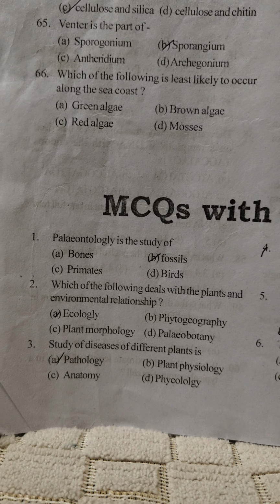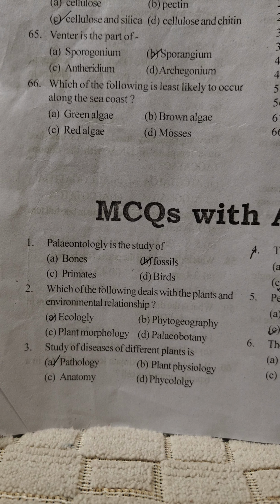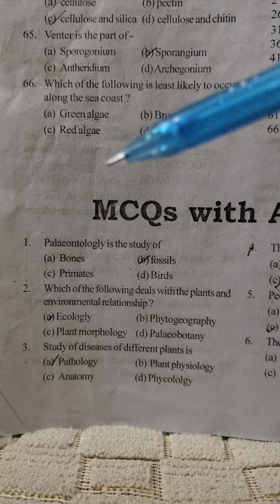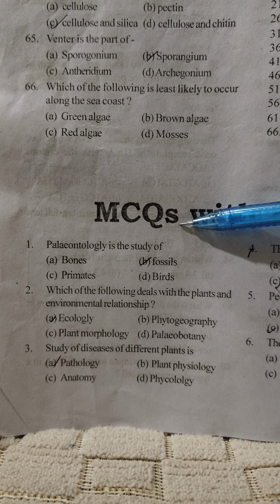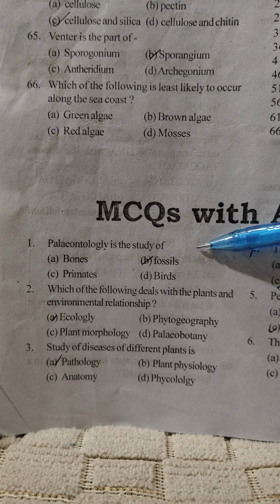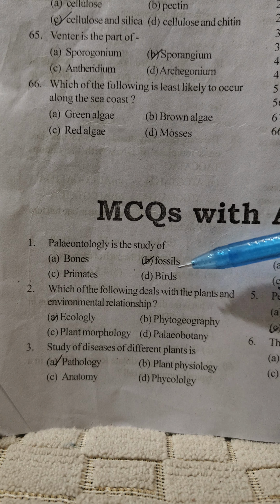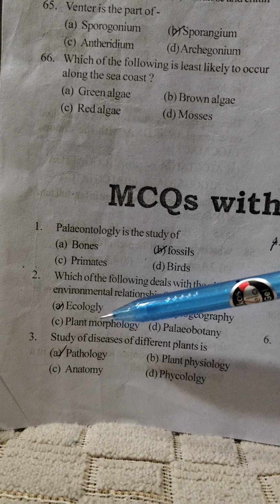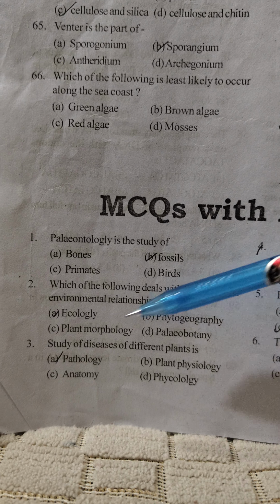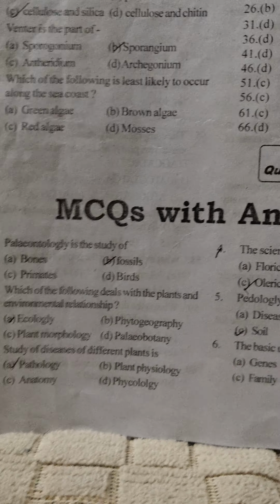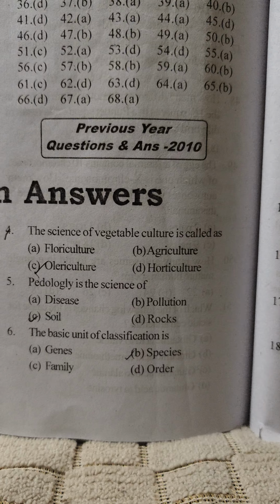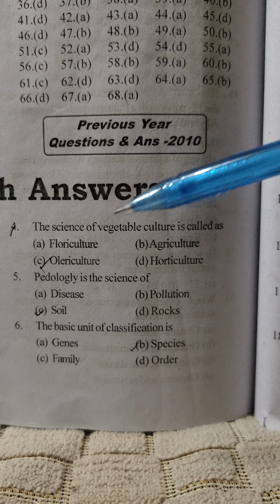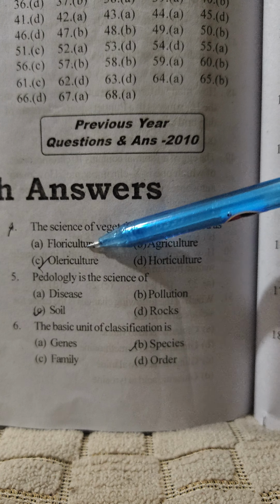Okay, so this is the 2009 previous year question. First question, look: paleontology is the study of fossils. Which of the following deals with the plant and environmental relationship? That is ecology. The study of the diseases of different plants is pathology. Simple, brother, simple. Then the science of vegetable culture is called olericulture.